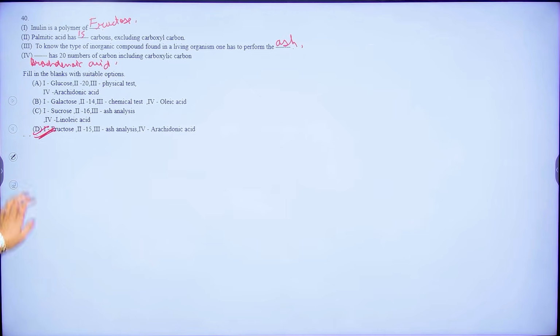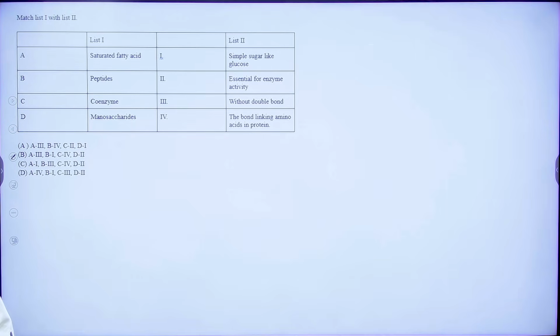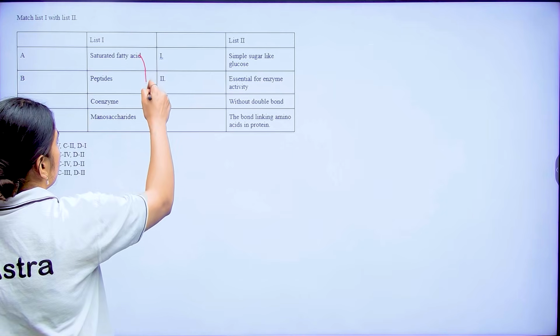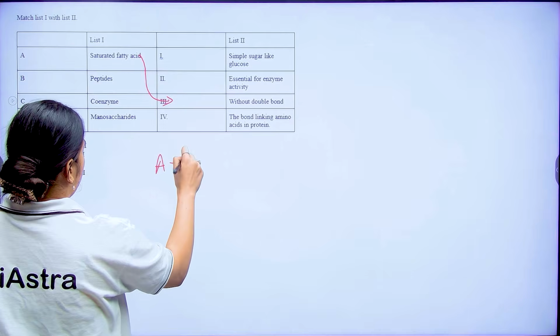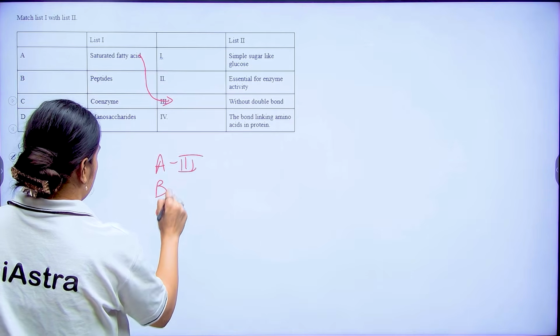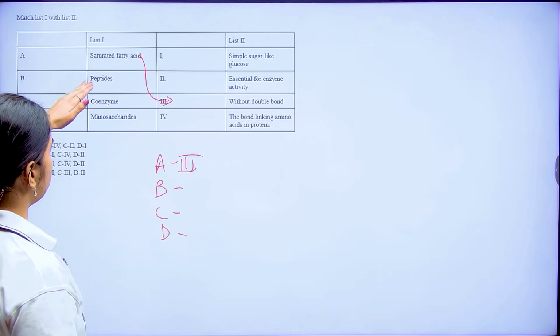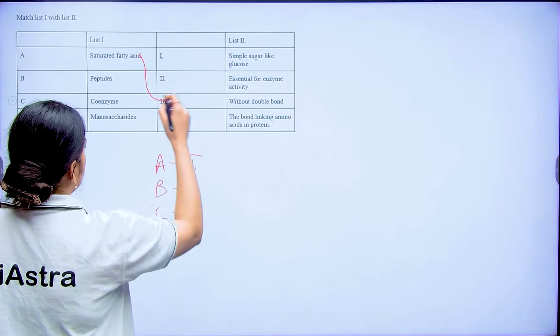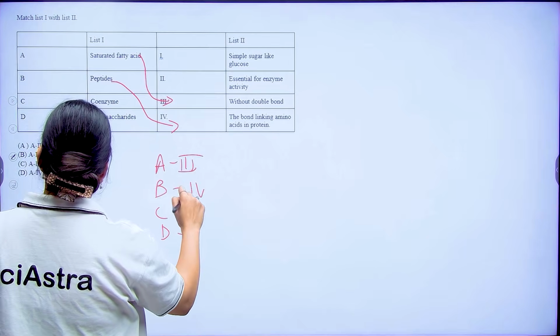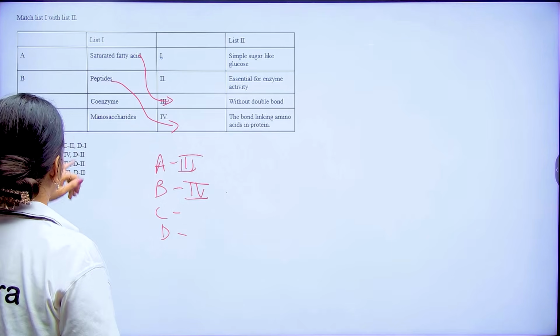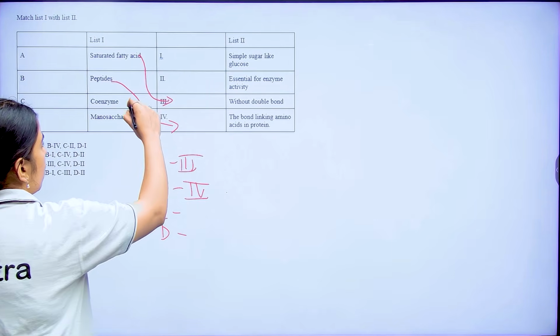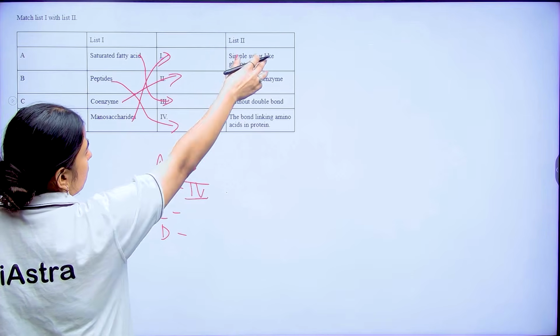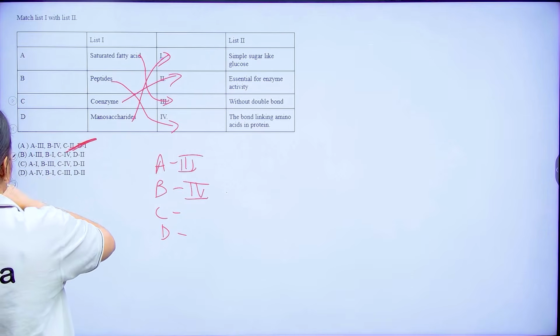Now coming to question number 41, you have to match the following. Saturated fatty acids are the ones which have no double bond, so A is 3. Peptides are the bonds linking amino acids in proteins, so B is 4. Coenzymes are essential for enzyme activities, and monosaccharides are simple sugars like glucose. So option number A is correct.